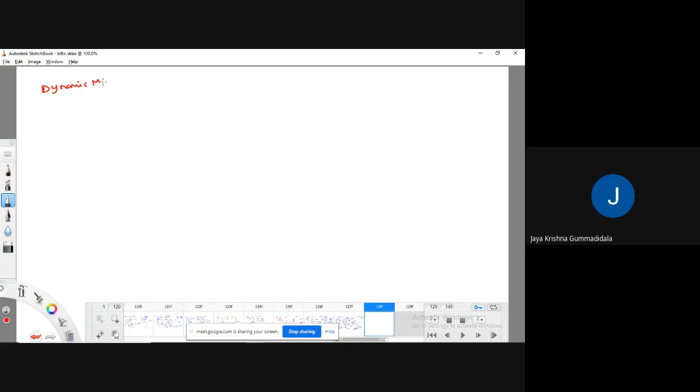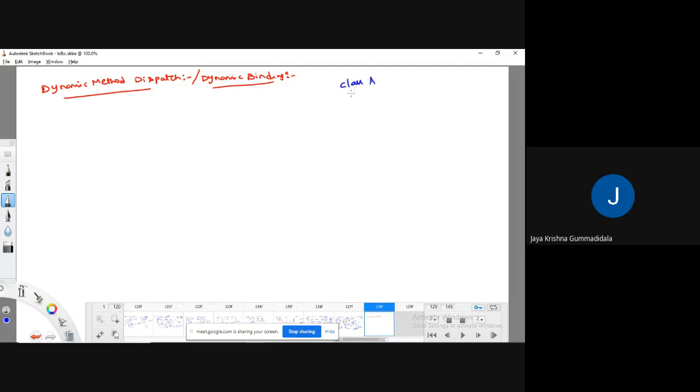that is dynamic method dispatch, or we can call it dynamic binding. Dynamic binding. So what we are going to do in dynamic method dispatch means, generally there is some class